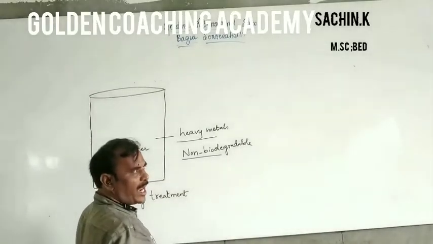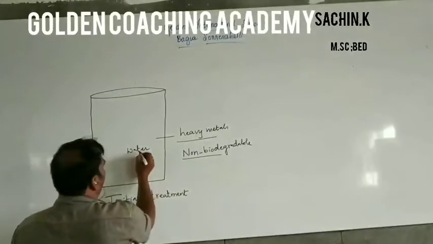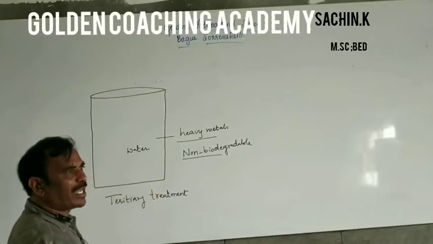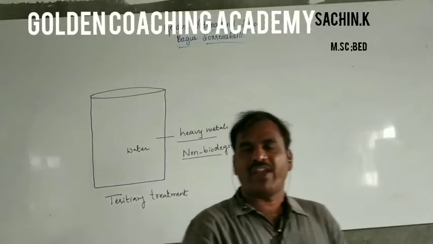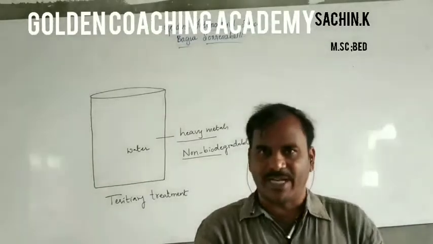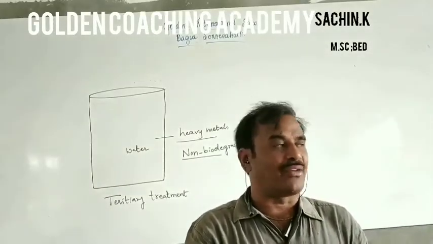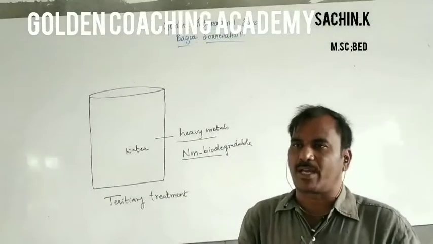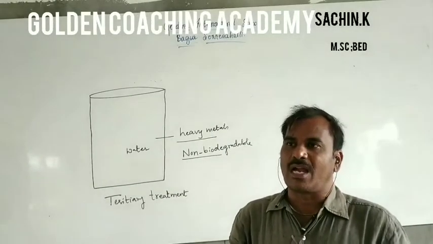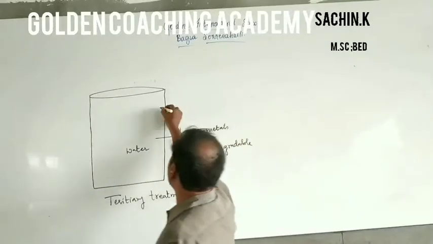We have to remove, and then this water is purified with some chemicals. Now the water is free from the organic waste material. Then this water is purified with some chemical like bleaching powder and some chlorine gas.